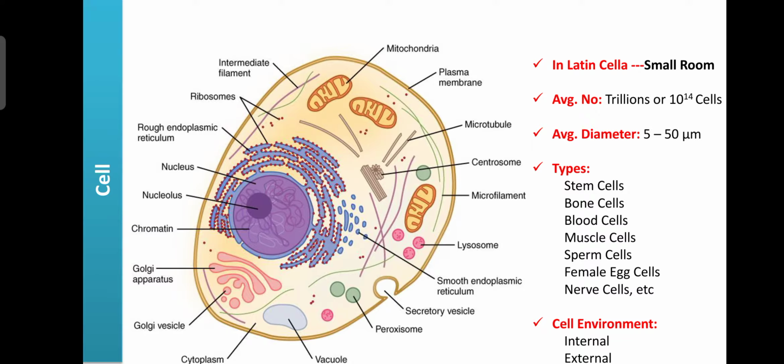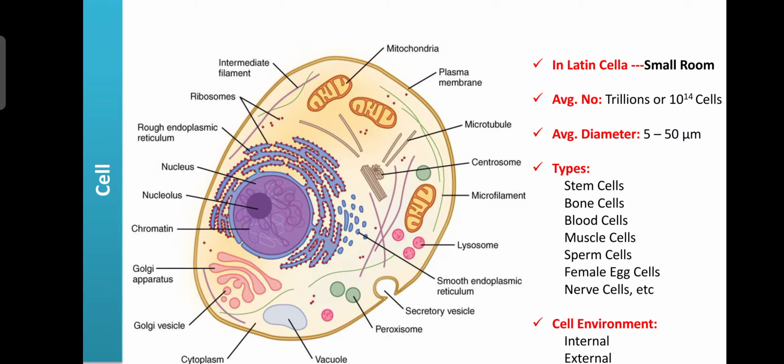So as you know, a group of cells is responsible for the formation of tissue, and a group of tissues is responsible for the formation of the organ. So that's why the cell can create the basement framework for each and every organ. If the basement is not good, then our house is not completed very well.